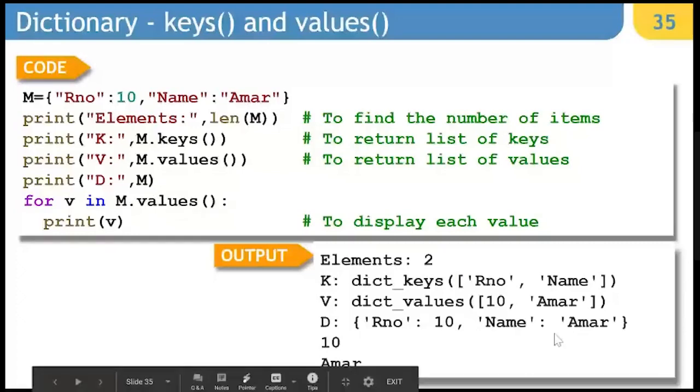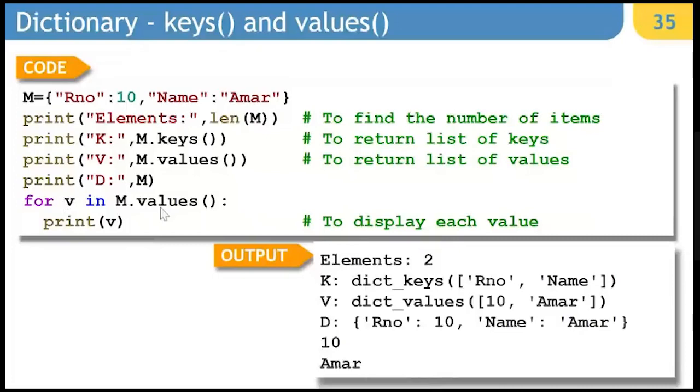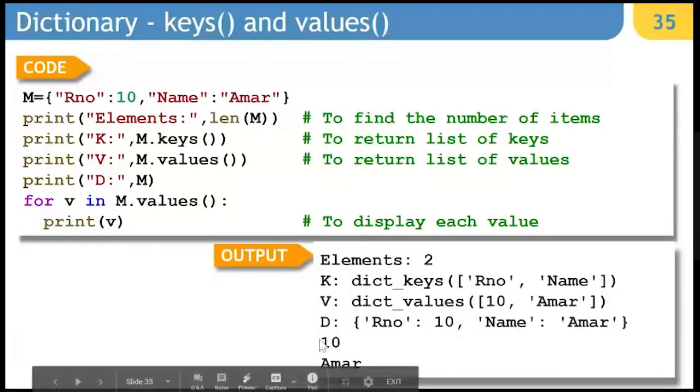So if I say v in m.values, it is just extracting values out of m, that is 10 and Amar. So that will be extracted. And when I say print v, it is going to display only the values.